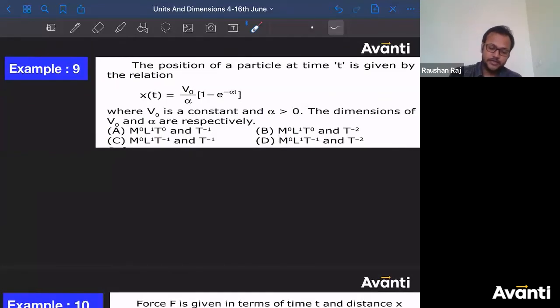This is also application of dimensional analysis, and we are going to use this fact that you can only compare two identical physical quantity on the same funda. You are going to solve this question. Okay, now try to solve this question guys. Last question. Why Meghna? Meghna, what is your doubt? You can ask. Come on guys, try to solve this question.